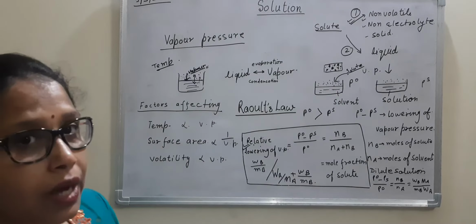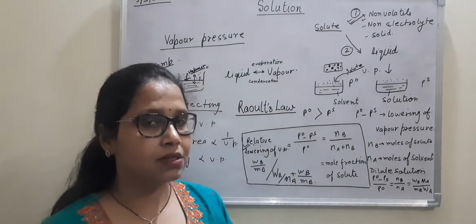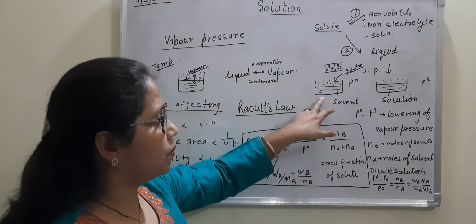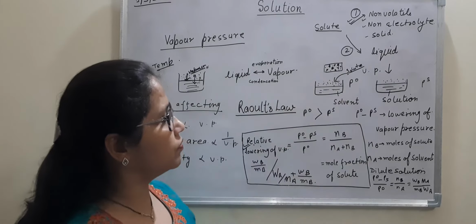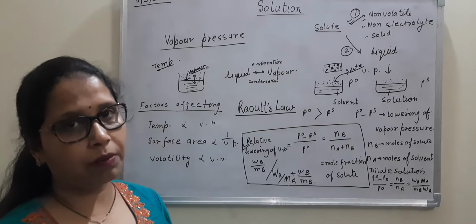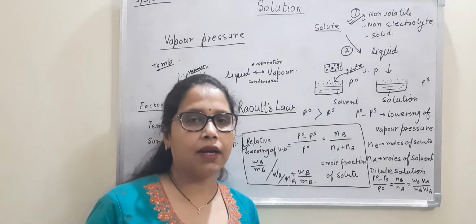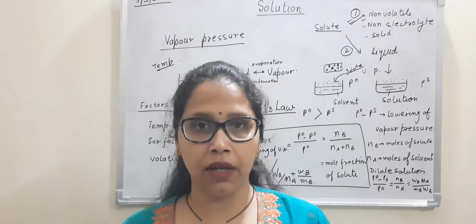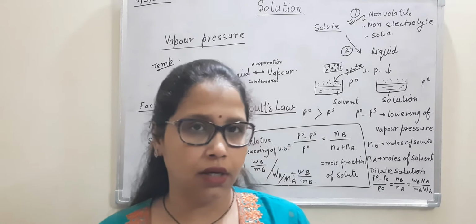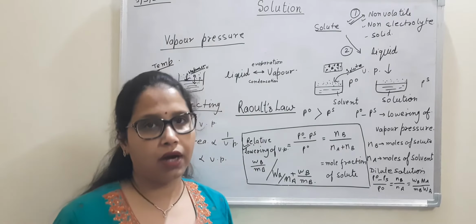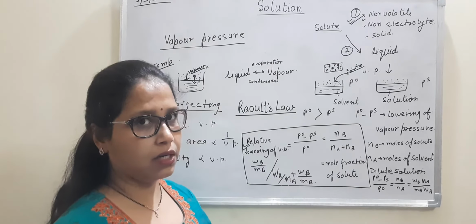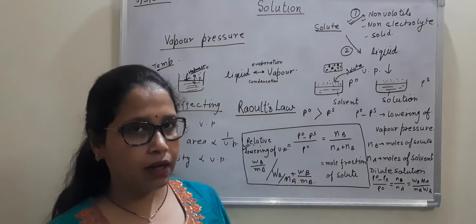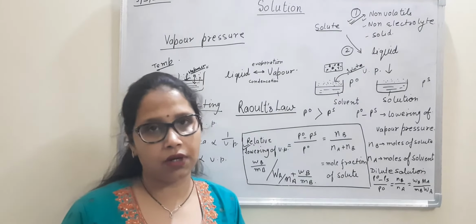So जब solute add करते हैं, then how things are affected. See, when you are taking a pure liquid, almost whole of the surface will be available for getting molecules converted into vapors. पूरा surface area available है, molecules will quickly go into environment. But the moment you have added solute, जैसे आपने solute add कर दिया, पूरे surface area का थोड़ा part solute molecules occupy कर लेंगे, net surface area reduce हो जाएगा.